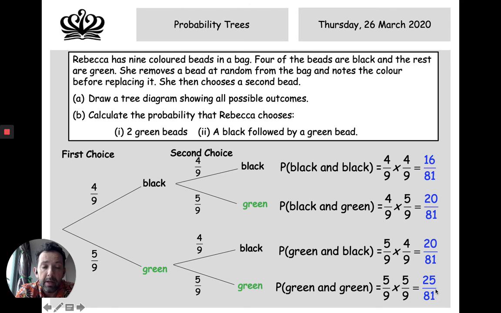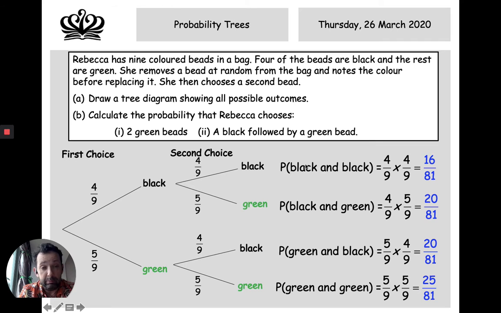Now, another good way of checking your answers, those numbers there, if you add them together, they should equal 1, which I think these do. 16 plus 20 is 36, plus 20 is 56, plus 25 is 81, 81 out of 81. Why does it add up to 1? Because 1 means 100%. There are only 4 different things that can possibly happen when you're taking out 2 beads.